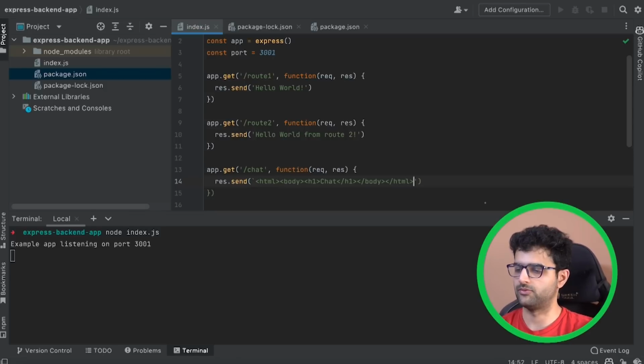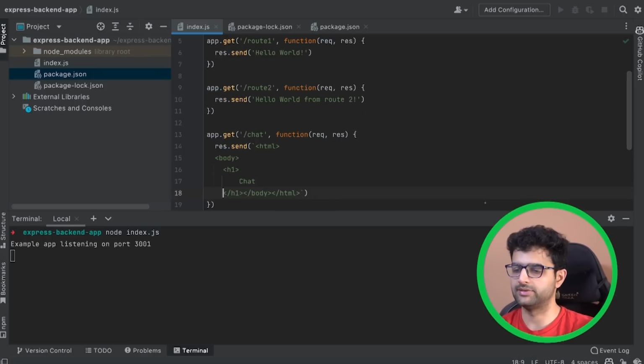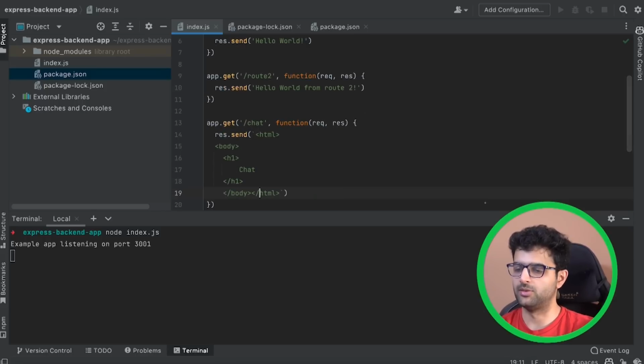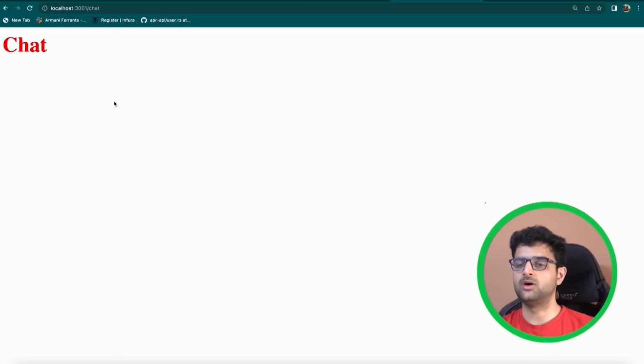Now for people who don't know HTML, you need to do a tutorial of HTML before you understand this. But basically HTML is usually written in HTML files, and this might feel weird. Why are we writing HTML in a JavaScript file? But bear with me for a while. I can actually change the color of this as well. Style equal to color red, and let me restart, and there you go. Now the /chat route is actually returning HTML.